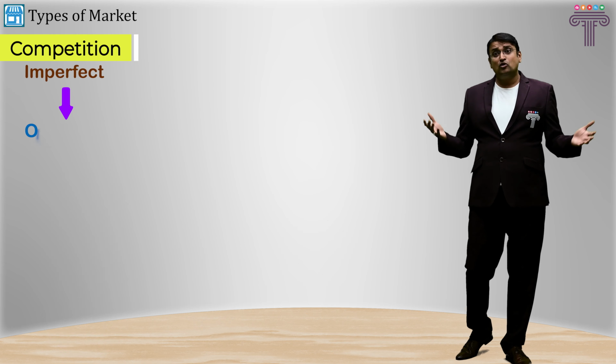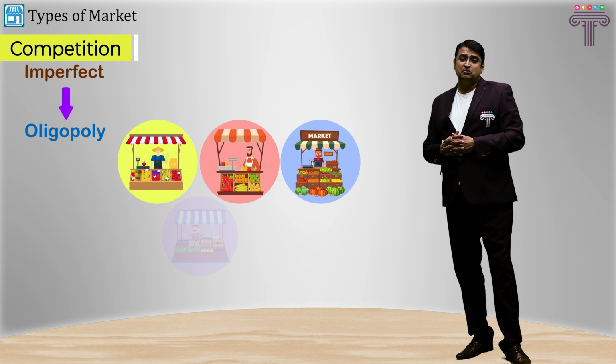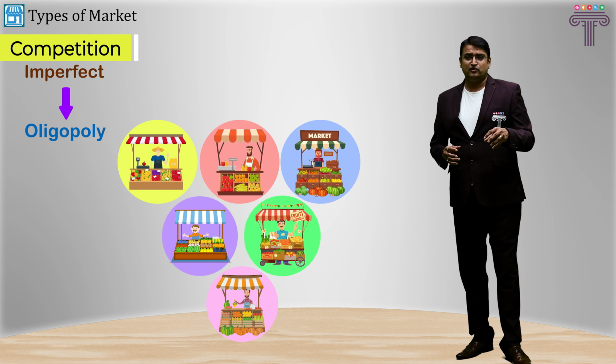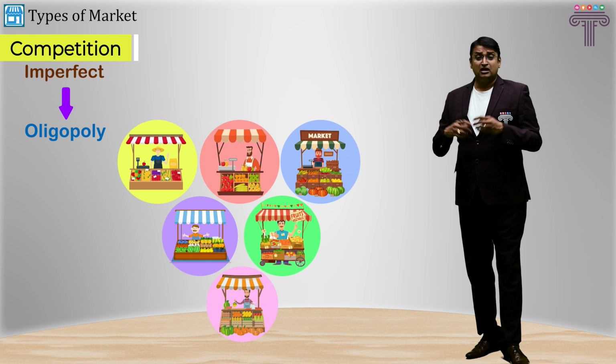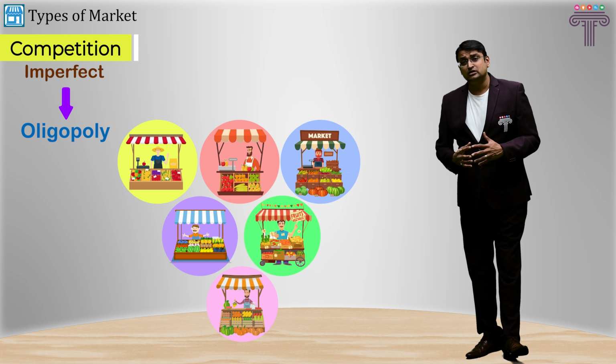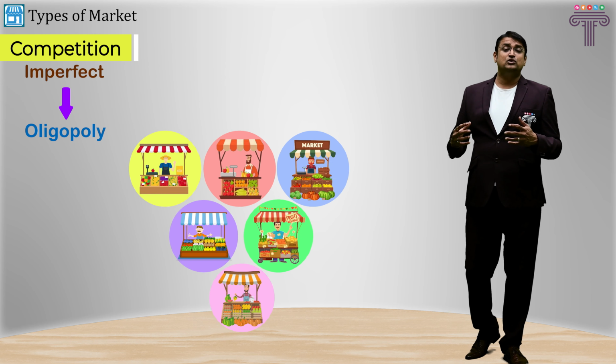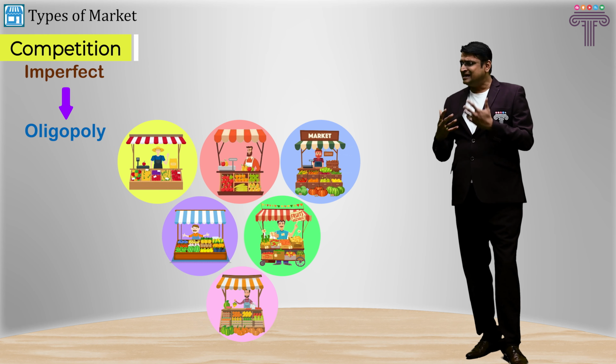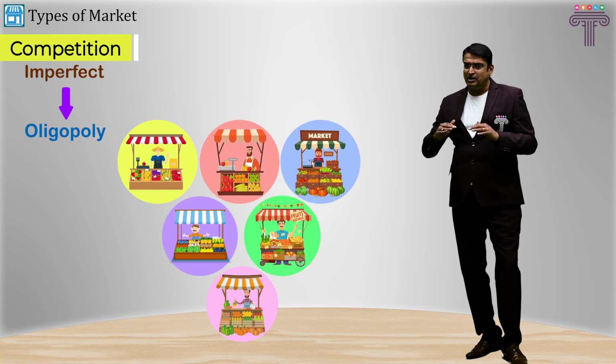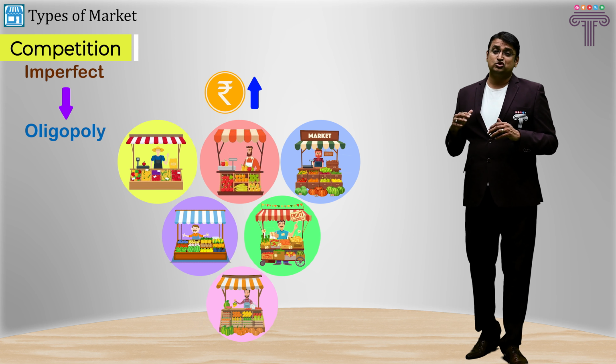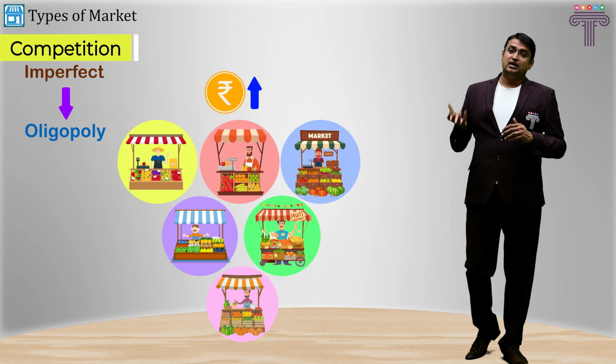In case of oligopoly, there are a few players available in the market which try to compete for the market. But again, there are likely chances in case of oligopoly also, that the limited players try to create a conglomeration, an understanding amongst themselves to come at a reasonably high price so as to avoid competition and get good profit.